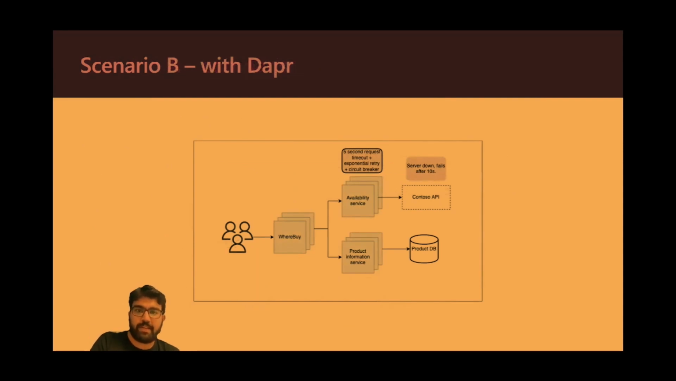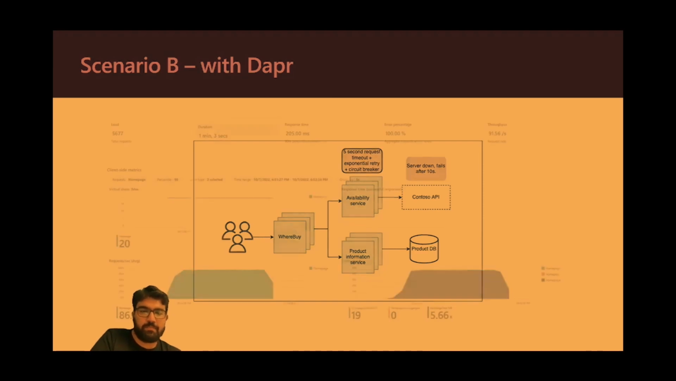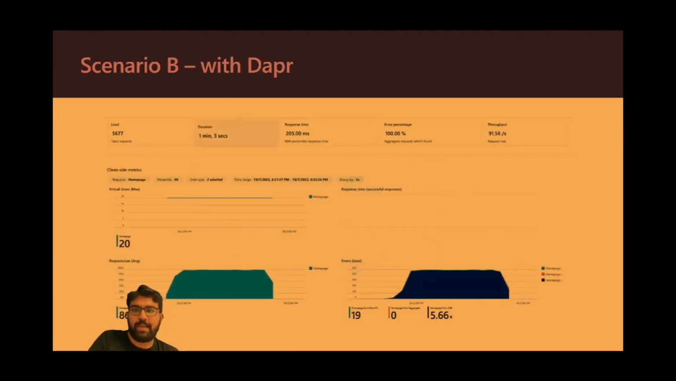This is the second scenario where the Contoso API was failing all the time. So in this case, there's always 500 responses. And what happens if we add a circuit breaker to the availability service? Let's look at the dashboard again. So in this case also the error percentage is 100 like the previous one, but notice something different. Look at the throughput. It's really high.